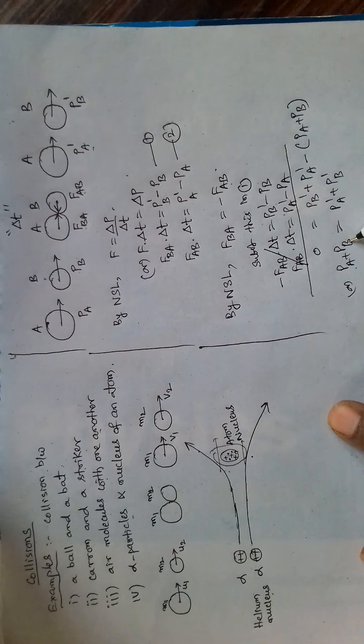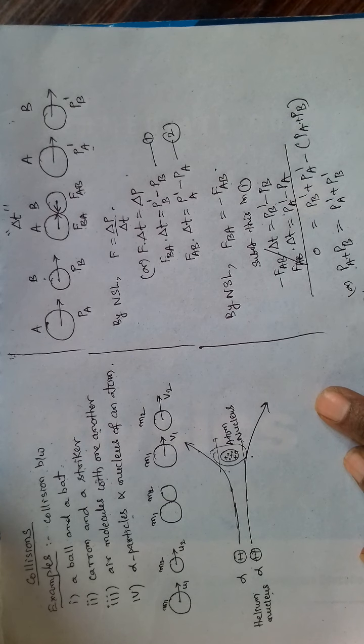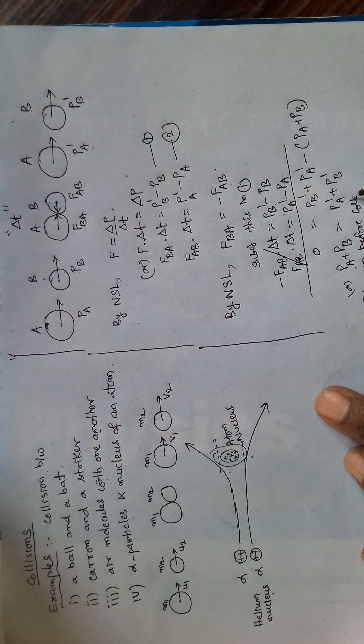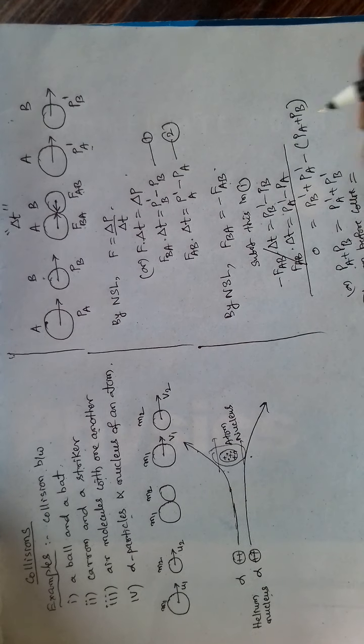PA and PB is the sum of initial momenta of the two balls before collision. This is total momentum before collision, and this is total momentum after collision.